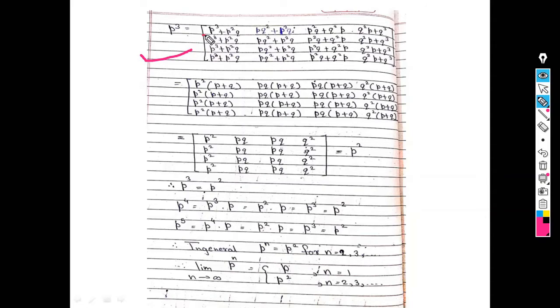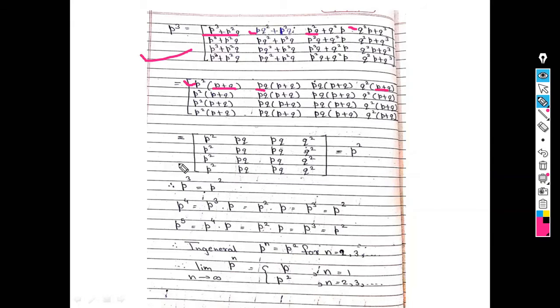So see here, p cube plus p square into q. I take p square common and what I get in bracket is p plus q. Similarly, from the second column I take pq common, and I get p plus q. Again from the third column I take pq common, and I get p plus q in another bracket. And from the last column I take q square common and I get p plus q.